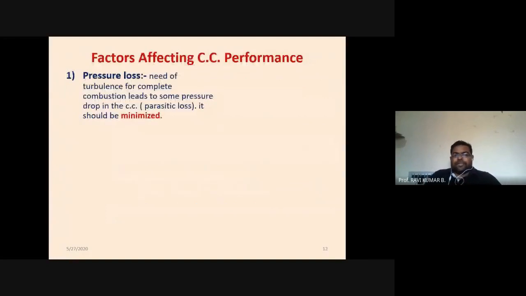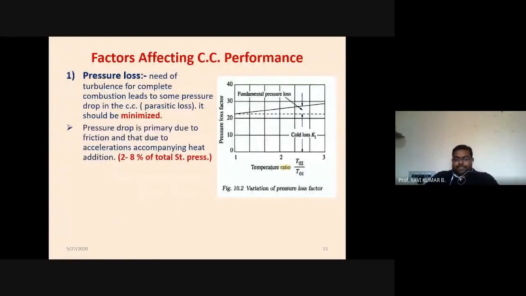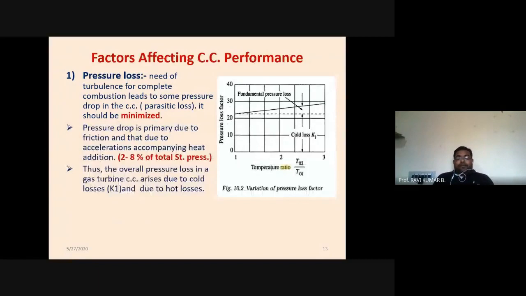So the factors affecting combustion chamber performance, first is the pressure loss. There should be minimal pressure loss involved in the combustion chamber. So combustion has to be carried out approximately at constant pressure. So pressure loss should be minimized. Pressure loss should be in between 2 to 8% of the total static pressure. That is recommended. If something is going beyond that, then the design of the combustion chamber should be modified.